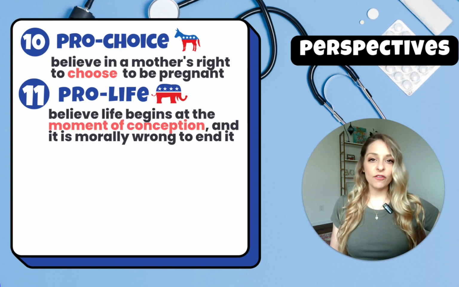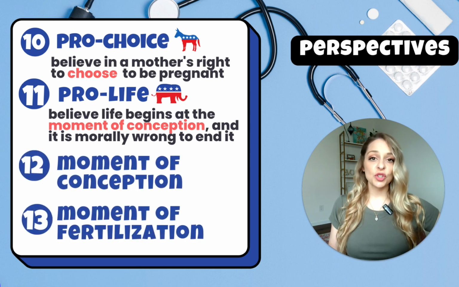On the other hand, Republicans, which are represented by the elephant, tend to be pro-life, which means they believe life begins at the moment of conception and that it is morally wrong to end it. And this introduces two other really good collocations. We have the moment of conception and the moment of fertilization. Both of these collocations just refer to as soon as a woman gets pregnant. And you will often hear these collocations when Republicans argue against abortion because they think it is taking away someone's life because they believe life begins at the moment of conception or fertilization.